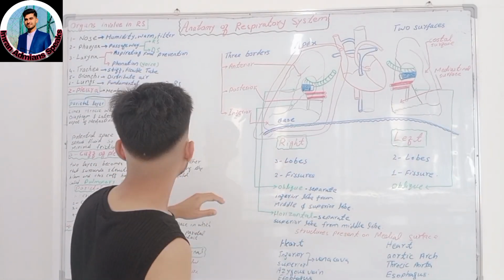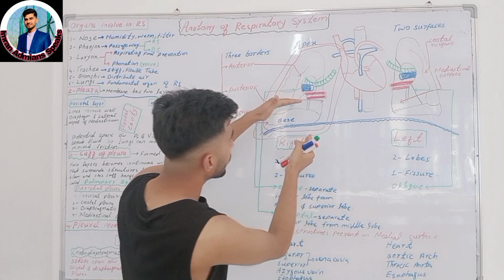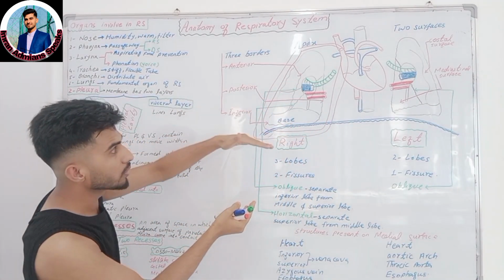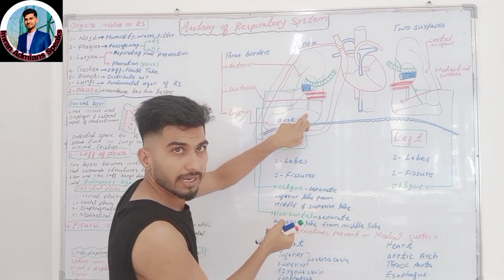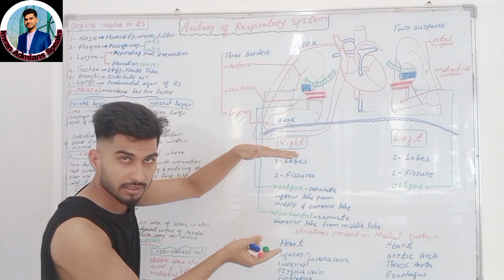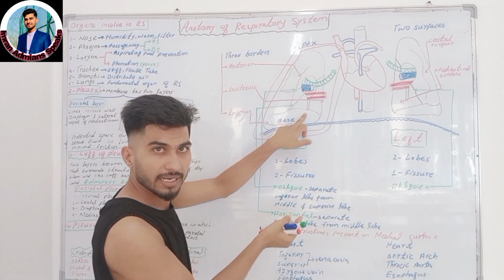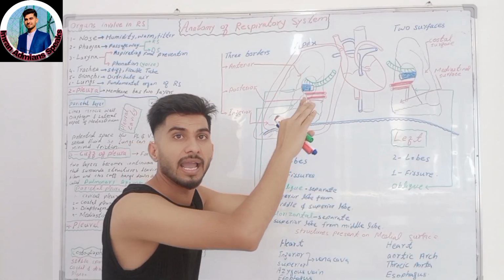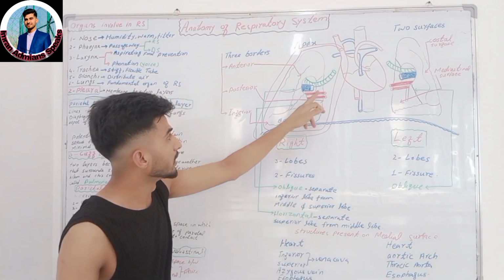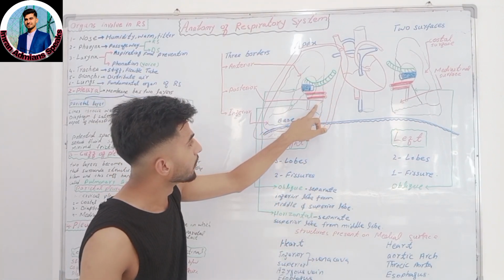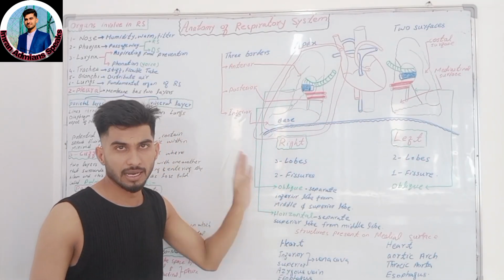Okay, so what is the cuff of pleura? This is the cuff of pleura. This cuff of pleura continues the two layers, meaning the upper parietal layer and the lower parietal layer, and it covers the hilum region of the lungs from where the bronchi and the pulmonary vessels enter and exit the lungs.